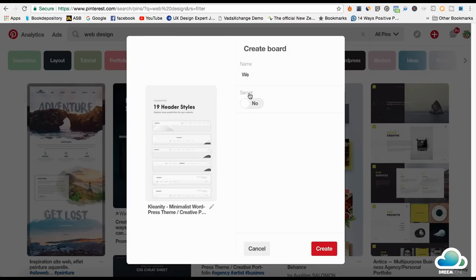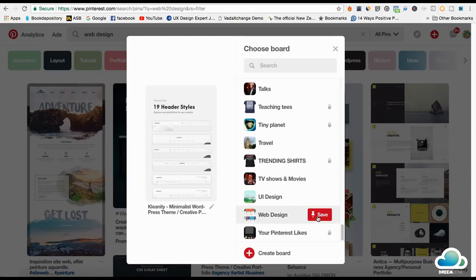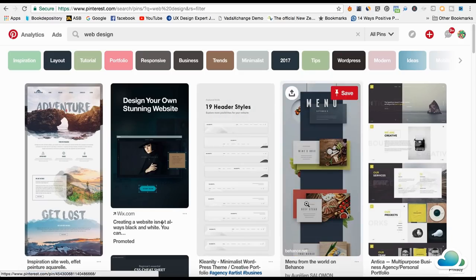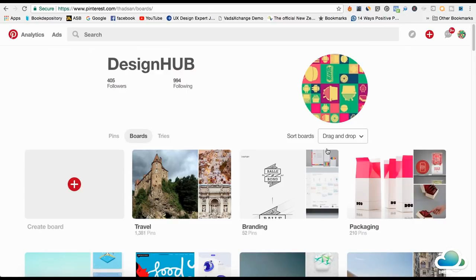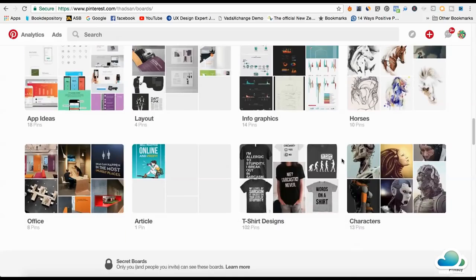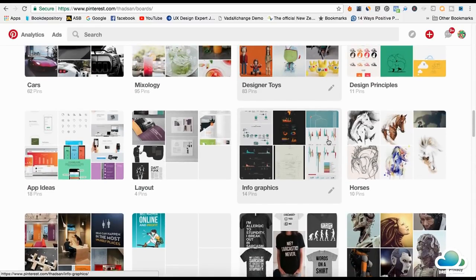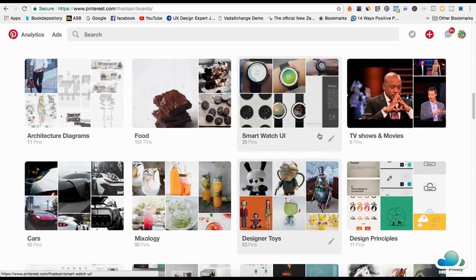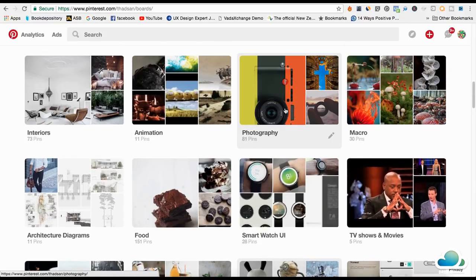And keep the secret at no. If you click yes, then no one will be able to see your board. It's a secret. So I'm going to cancel this because I've already got web design here all the way at the bottom. And I'm going to just pin it there. If I keep scrolling down, I've got heaps here. I have to find my web design. Where is it? Don't let this scare you. You can actually do this really easily.